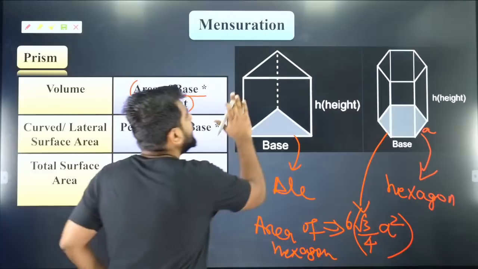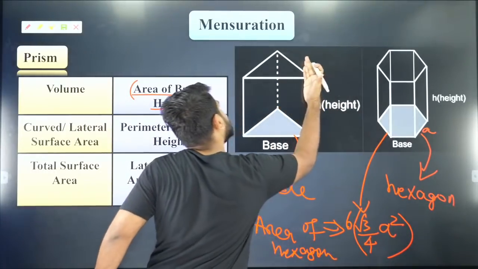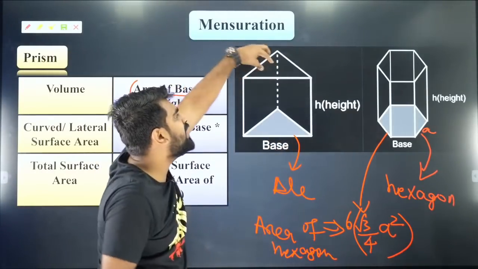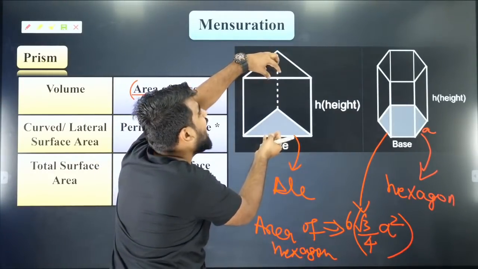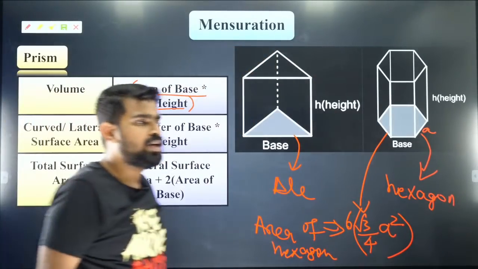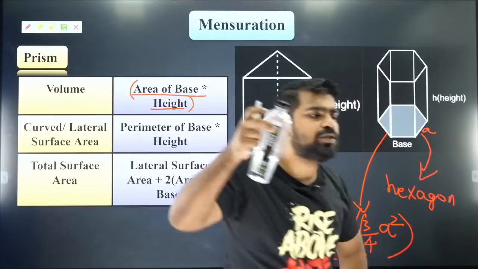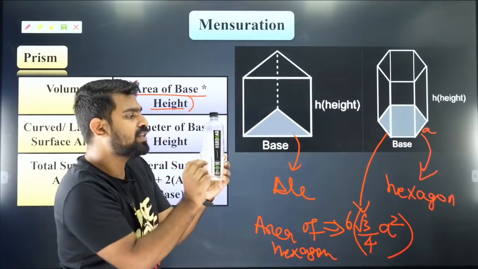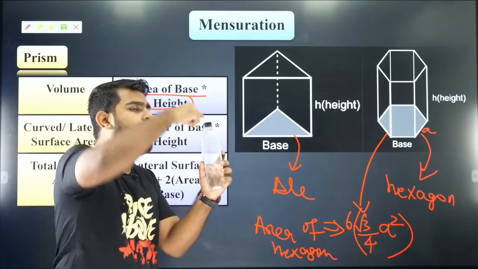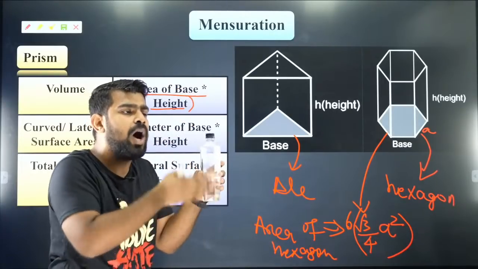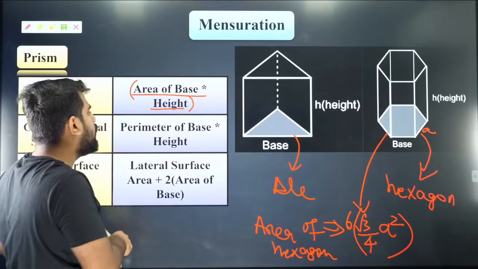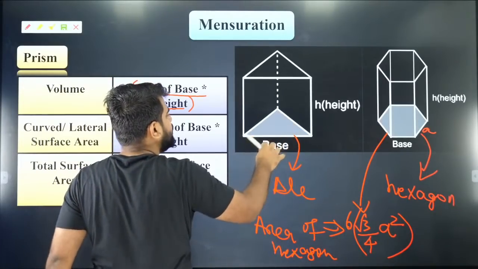So what is curved surface area? Curved surface area is the area of the sides, leaving top and bottom. So for example, if I have this bottle over here, the side is your curved surface area, leaving the top and bottom. So if I leave the top and bottom, then I get my curved surface area, which will be base perimeter.